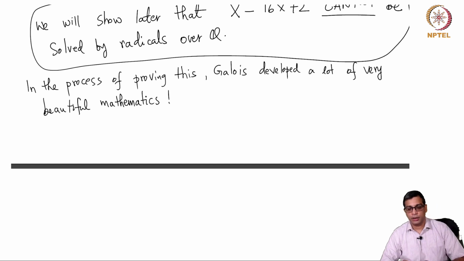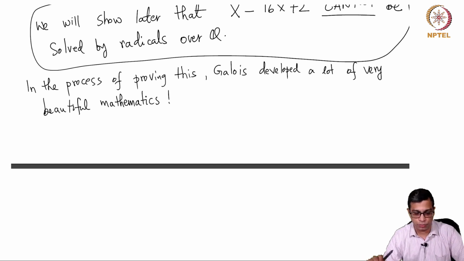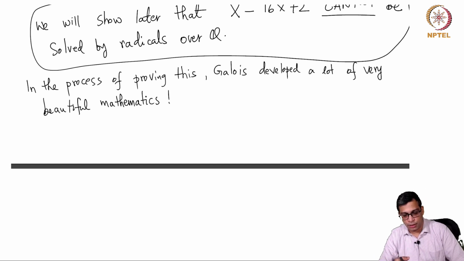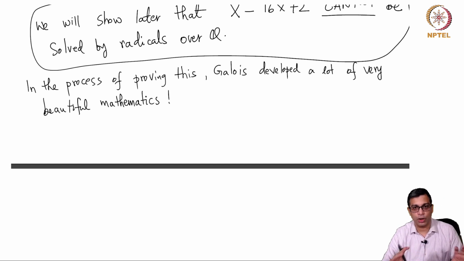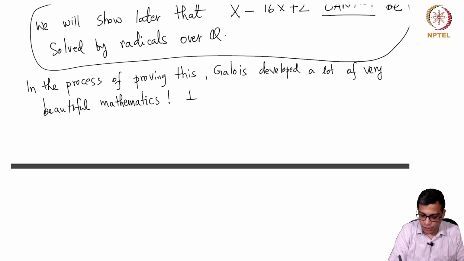In fact, as you saw in the beginning, he died at a very young age, at 20 years old. He wrote some of this work as letters to various people, and only after he died, people realized that there is a lot of deep mathematics in those letters, and people published them, and then we have been studying all these things for the last 200 years. Okay, so this is the goal of the course.